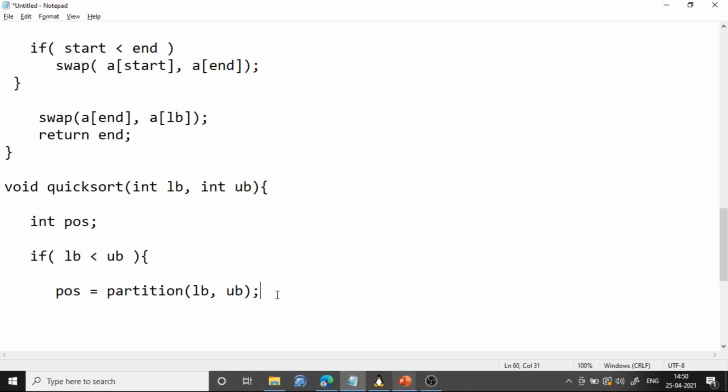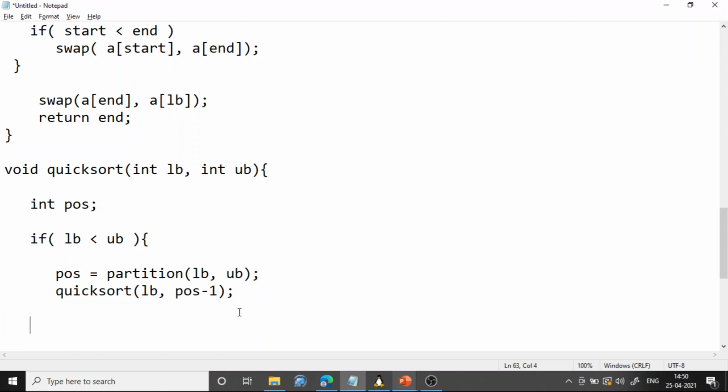Now again what should we do? Once again, recursively, we should call quicksort: one to the left of position and one to the right of position. For the left of position, the starting point will be LB and its ending point will be position minus 1, because the element at the position location is already in the correct location. Similarly, for the right partition we will call quicksort of position plus 1 comma UB, the upper bound.